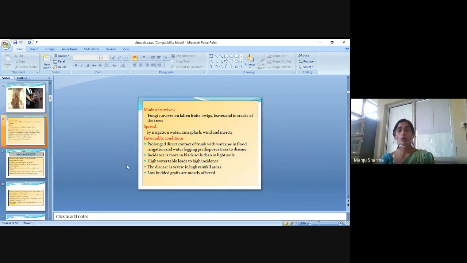Incidence is more in black soil than in light soil. A high water level leads to high incidence, so the disease is severe in high rainfall areas, and low budded grafts are mostly affected.